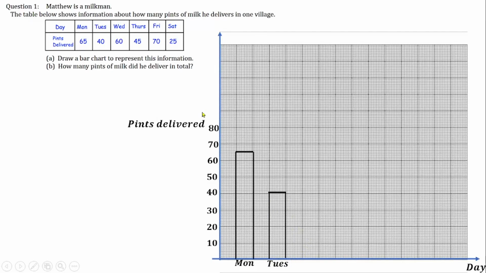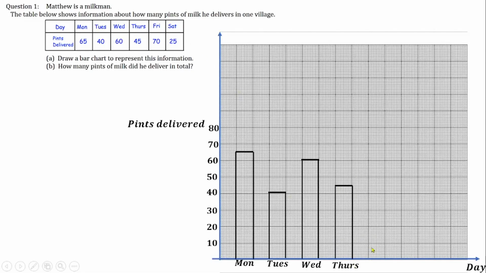Then the next one, the frequency is 60, so I'm going to draw a straight line up to 60 here, then close it, then draw the top. Then I will leave another 2 centimeters. I need to label this one Wednesday. Then I draw and leave another 2 centimeters, and the frequency of that one is 45, which is between 40 and 50. That will be the middle. I'm going to draw a straight line to stop at the middle, and then close it. That represents Thursday.